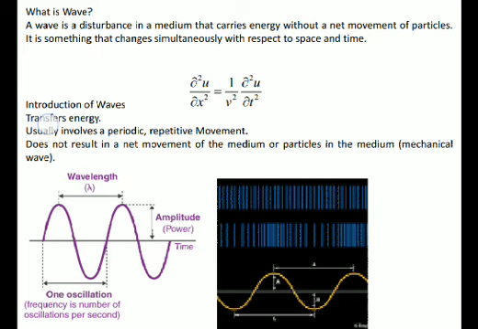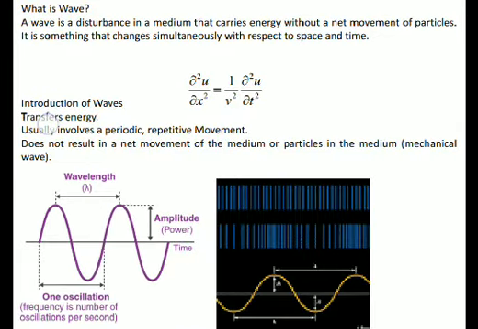If you see the left hand side, it is something that changes with respect to space. On the right hand side, there is 1 upon v square, where v is the velocity of that particular function. And again on the extreme right, there is del 2u by del t square. This factor tells us that there is a change in the function u with respect to t, and t is nothing but the time.